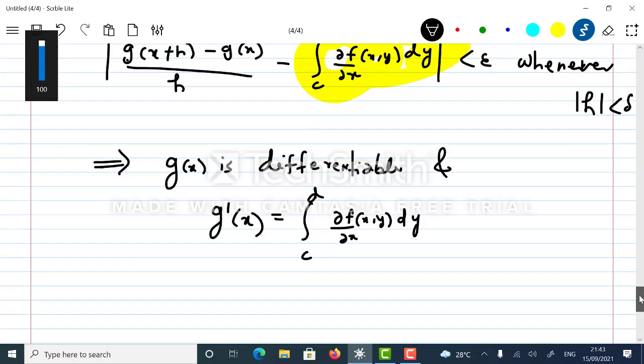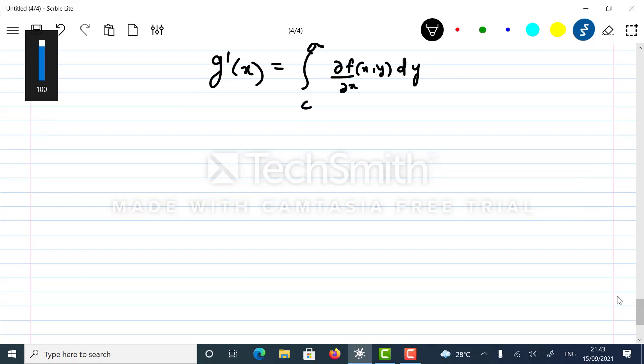So this completes the Leibniz rule. There is a corollary based on this Leibniz rule. I will just state that corollary, which will be highly useful for problem solving.